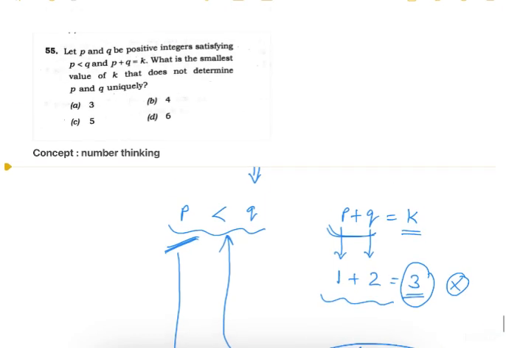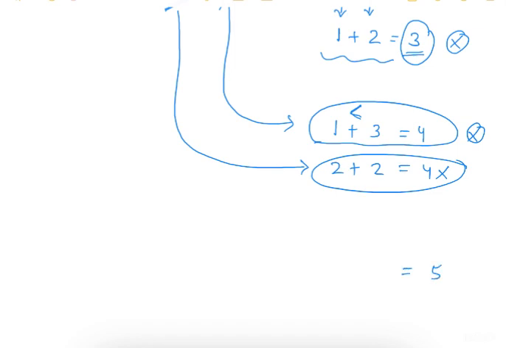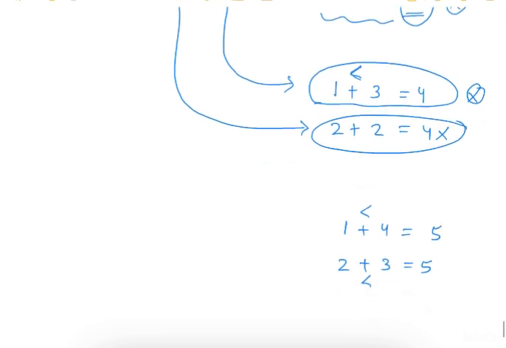Okay. Now for the value of 5. If the value of k is 5, then we can write q as 4 and p as 1. The sum will be 5, and here 4 is greater than 1. Same way we can write it as 3 and 2. Here also we will get 5, and q is greater than p. So here we have got two answers for p and q.